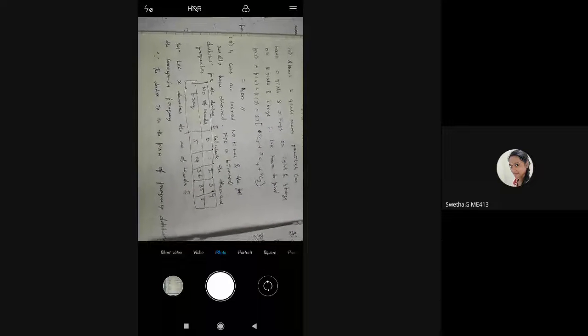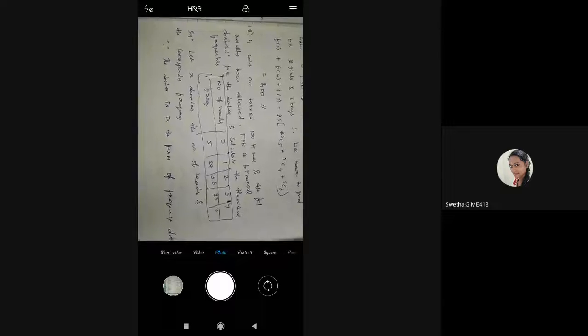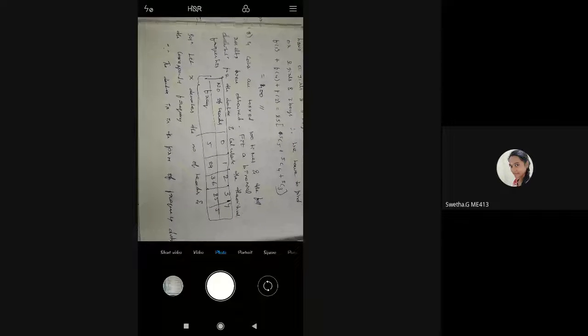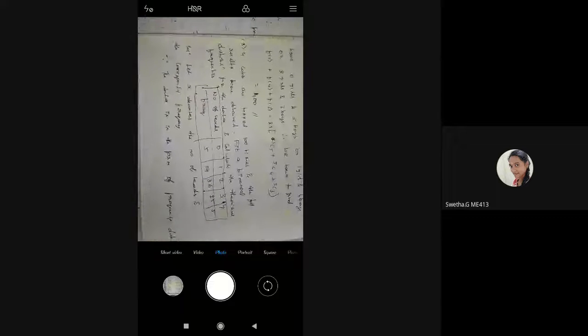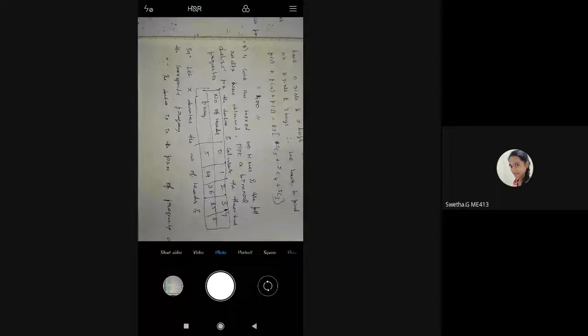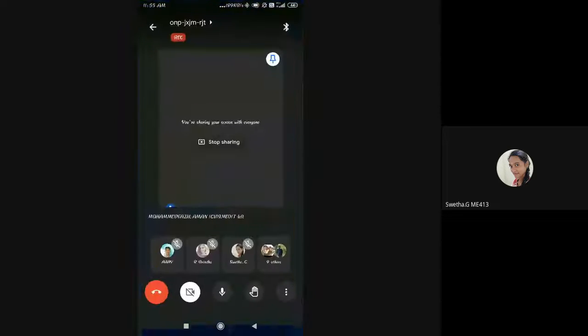So just try this. If you cannot, I will do it in the next class. This is for homework. See, it is given there itself: fit a binomial distribution. Binomial distribution means the P of X. And then calculate the theoretical frequency. The main thing is the theoretical frequency, that f of X only, which they directly ask us to find. So I hope you all can do it. Just solve it. If any doubts regarding that problem, we'll do it in the next class.